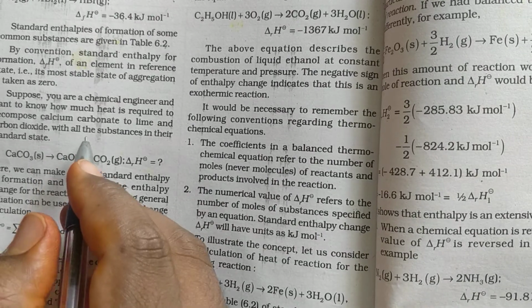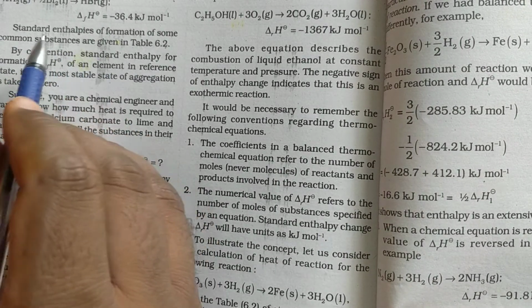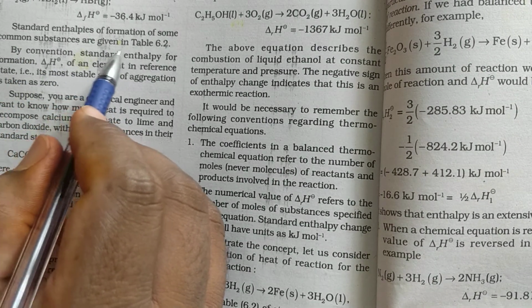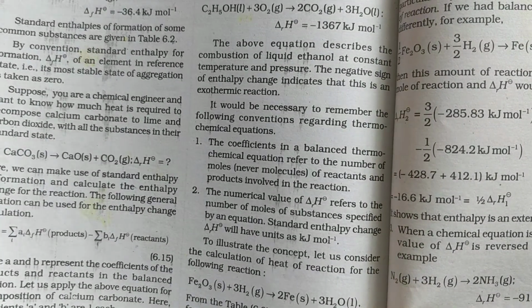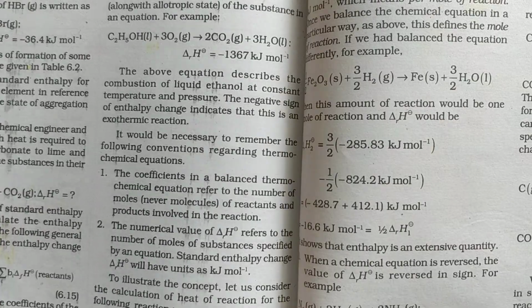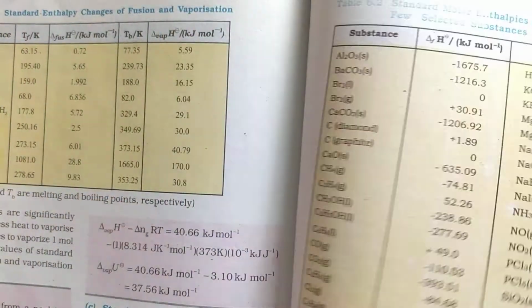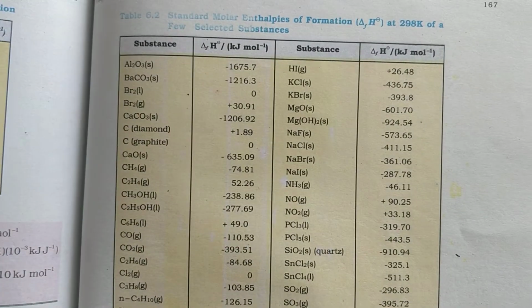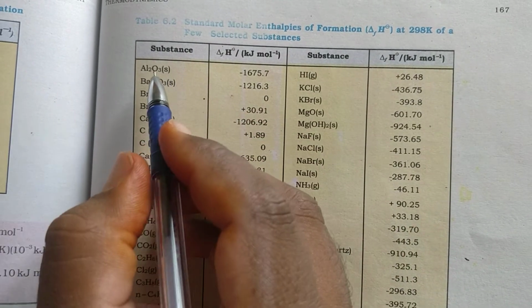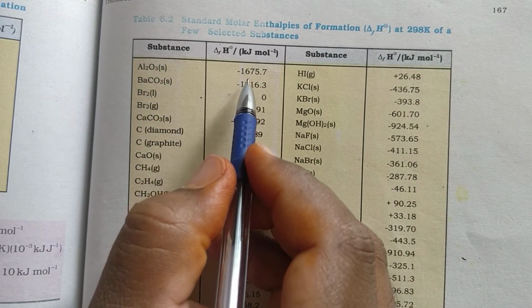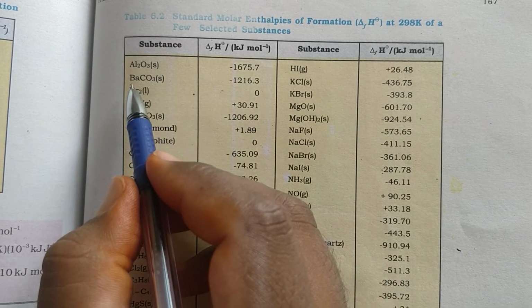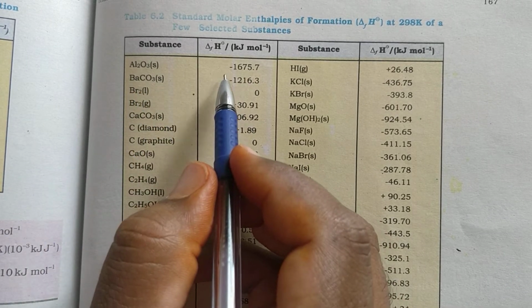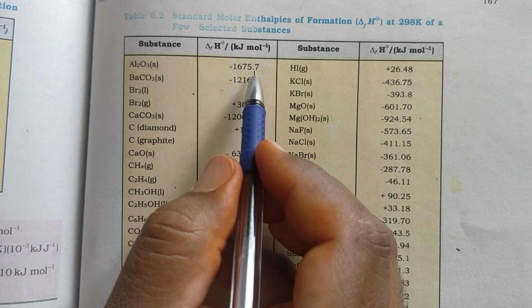Okay, ma? Standard enthalpies of formation of some common substances are given in table 6.2. In table 6.2, they gave some enthalpies of formation. See here. For Al2O3 formation, minus 1675.7 kilojoules per mole, energy is released.